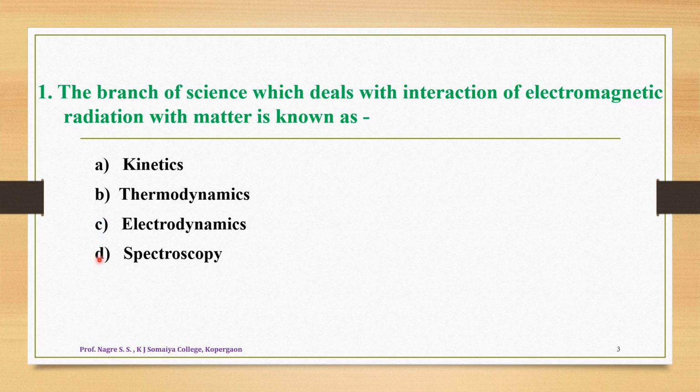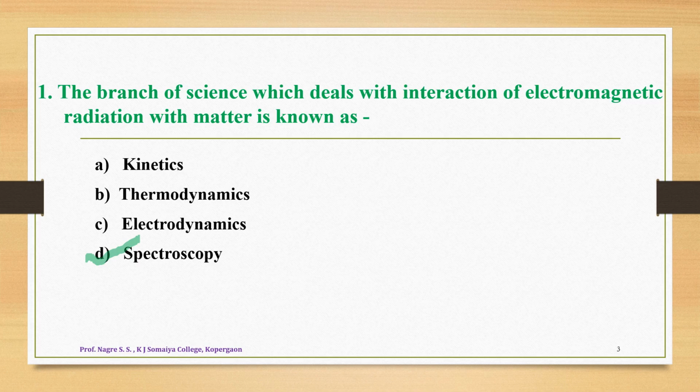option D is spectroscopy. So we know very well that if certain electromagnetic radiations interact with a particular matter, then what happens? Different types of interactions can take place, either absorption or emission. These types of interactions can be studied in one branch of science, and the correct answer of this question is option D, that is, it is called spectroscopy. So the branch of science which deals with interaction of electromagnetic radiation with matter is called spectroscopy.